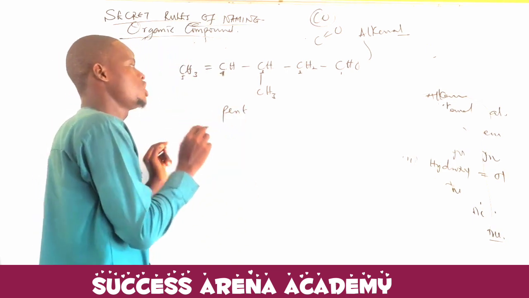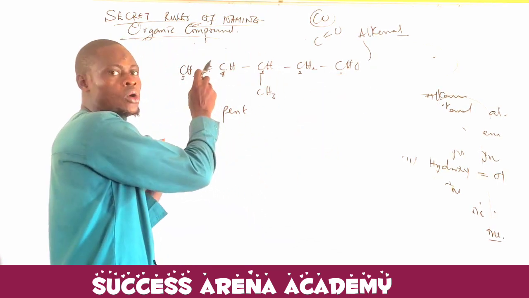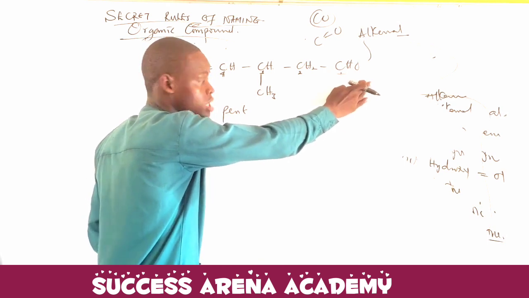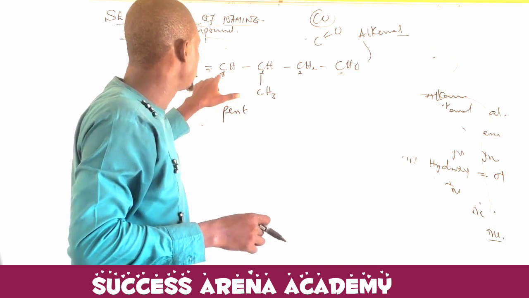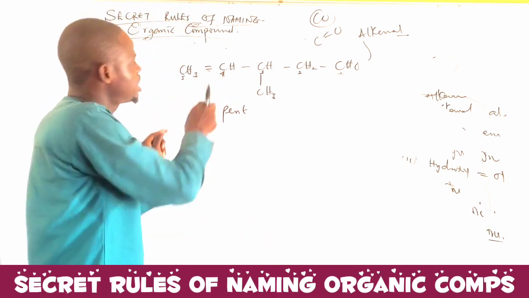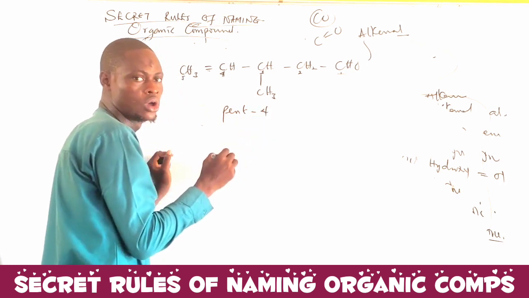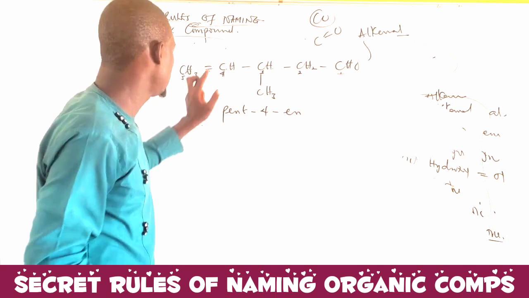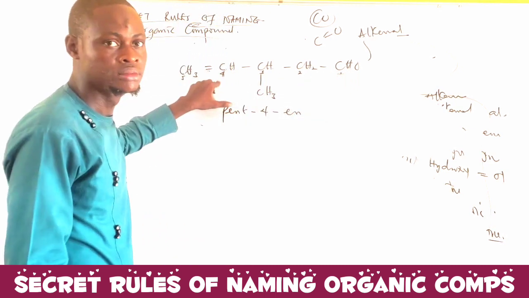Now, I want to name. This one will carry the final name. I use this one for counting, but when I want to name, I will name this double bond. The double bond is on carbon 4, which is pent 4. Are you getting something now? If I didn't have this one there, it would be pent 4 in.